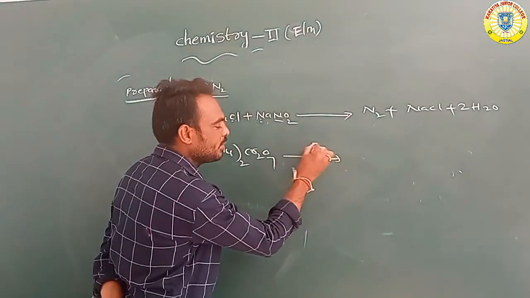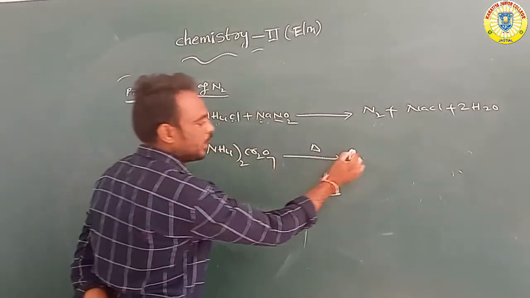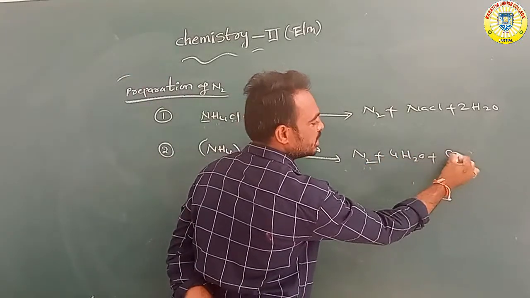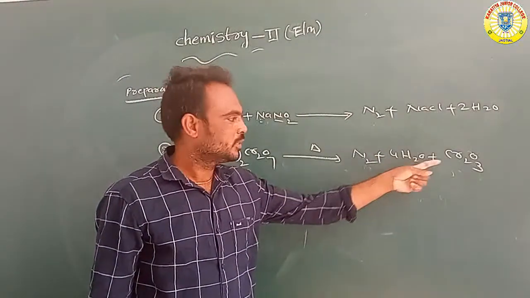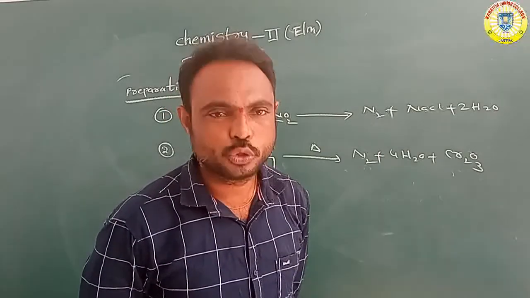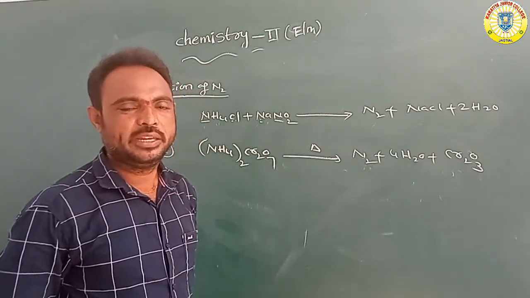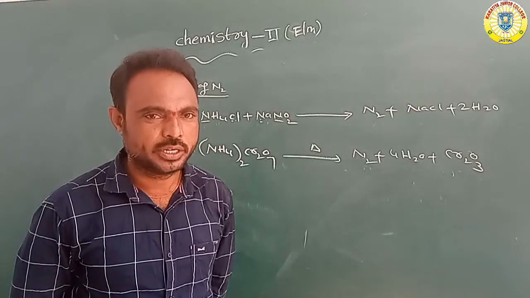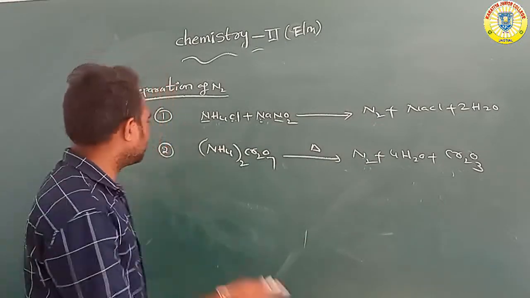When ammonium dichromate is heated, it forms N2, nitrogen, water molecules, and Cr2O3, chromium trioxide. So when ammonium dichromate (NH4)2Cr2O7 is heated, it forms nitrogen, water, and chromium trioxide.